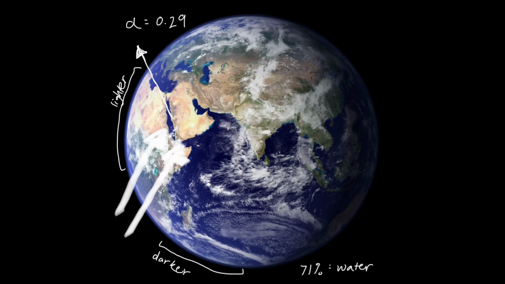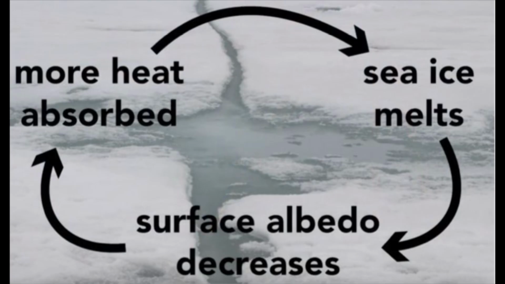The albedo of the Earth is about 0.29 because the surface is made of both light and dark surfaces, such as ice or land. However, 71% of the Earth's surface is covered by the ocean, which means the majority of the Earth is darker colored. Research regarding albedo often focuses on ice albedo feedback loops. One example of a positive feedback loop is how the dark Arctic Ocean waters absorb more heat as the light-colored ice melts, and then the surface albedo decreases.